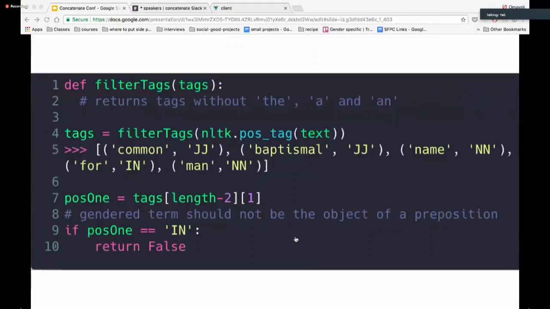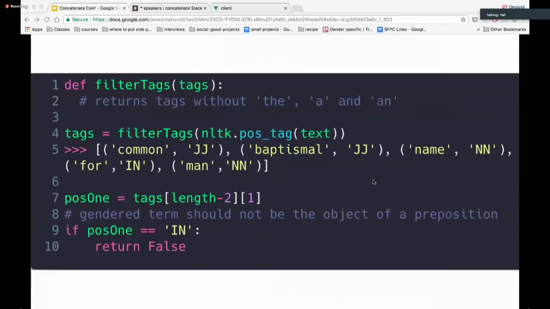Now we remove all the a's and the ands and the thes because we don't really care about them. I didn't want to clutter the space with that function, but the filter tags function removes the a's and the ands and the thes. Now we check the word before the gender term. The gender term is man, and that's the last term in the array because we trimmed the string right where we found man. Then we check what the term before man is. In line 7, we store what the term before man is.